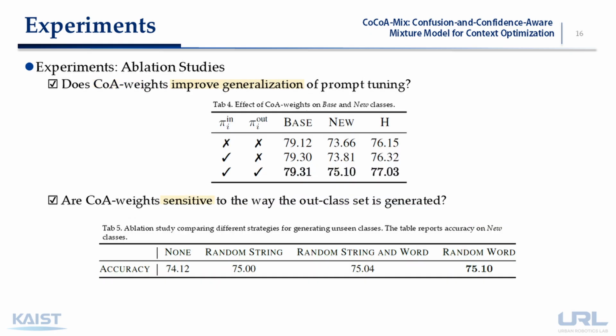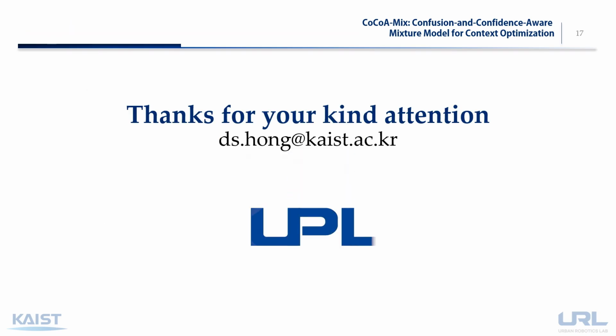This slide shows how CoA weights contribute to generalization. As seen in the table, optimizing both in-class and out-class weights gives the best harmonic mean, improving performance on both base and new classes. We also evaluate CoA weights' sensitivity to the outclass set generation strategy. The results show minimal variation across different methods, indicating that CoA weights are robust to how the outclass set is constructed.